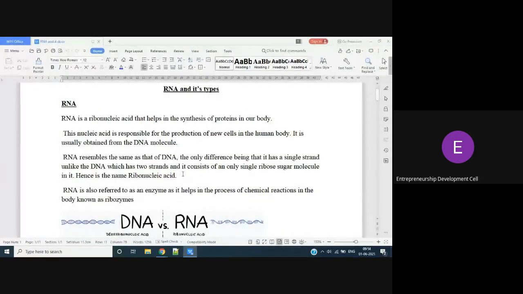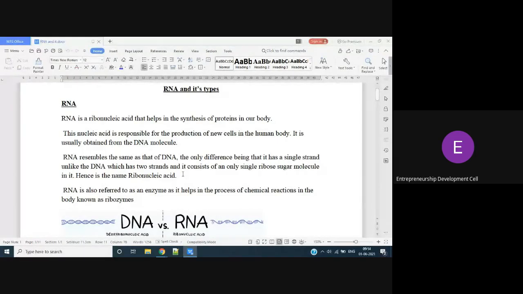RNA is nothing but ribonucleic acid. The full form of RNA is ribonucleic acid. What is the function? What is the importance of RNA? It helps in the synthesis of proteins in our body. With the help of RNA only, we can synthesize the proteins in our body. For protein synthesis, we need RNA.